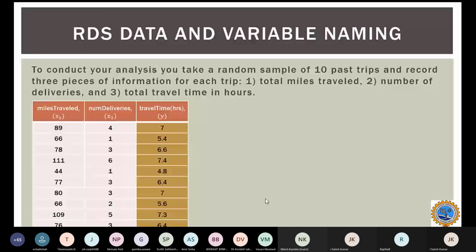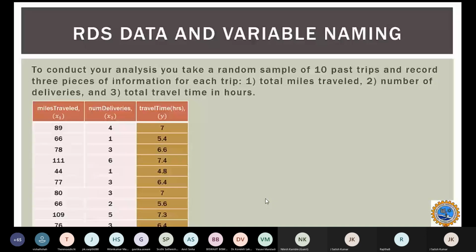So here you can see that the dependent variable, travel time Y, is dependent on two independent variables, x1 and x2: the miles we are traveling and the number of deliveries. So miles traveled and number of deliveries are both independent variables. They don't depend on any factor, but the travel time is dependent on the number of deliveries and miles traveled.